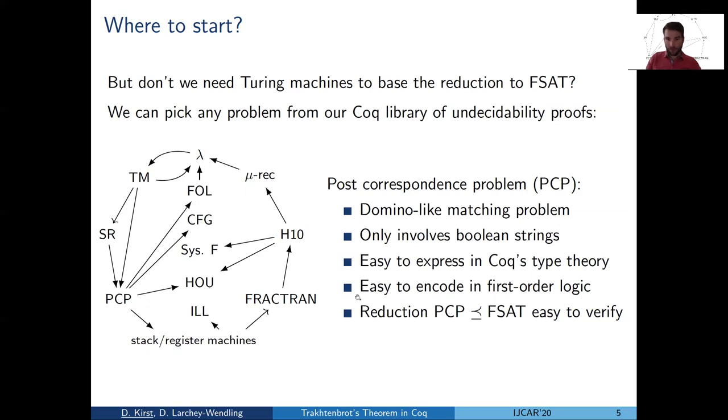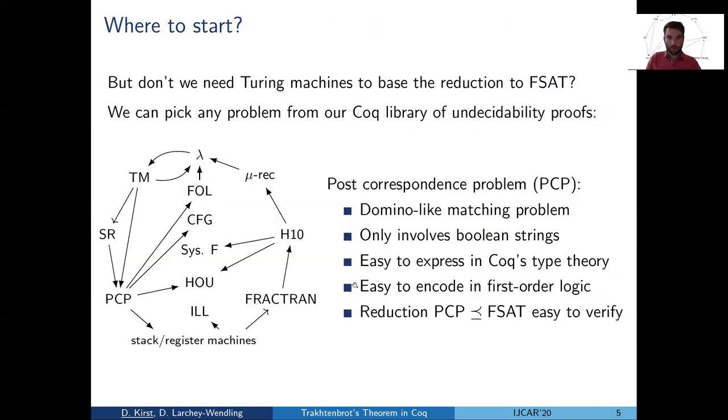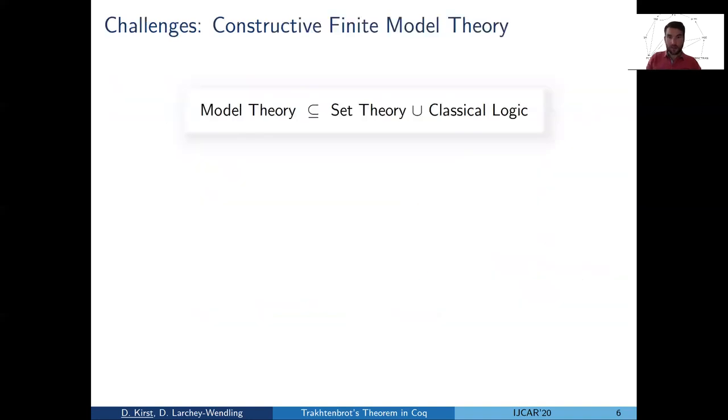So in our work, we just have to verify a reduction from PCP, and that's much easier than doing this for Turing machines. Okay, so that gives our project an easy start. On the other hand, there's also complication, because we look at a domain that is not natural to represent in constructive type theory, because model theory is typically conceived in terms of set theory using heavily classical axioms.